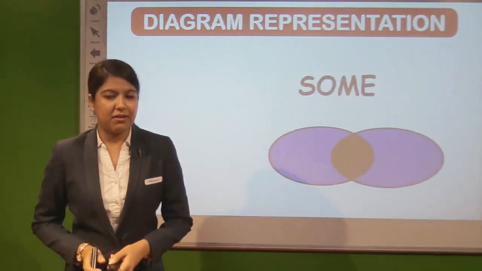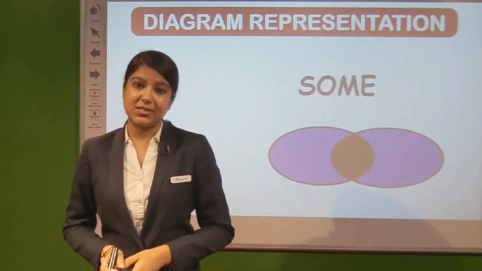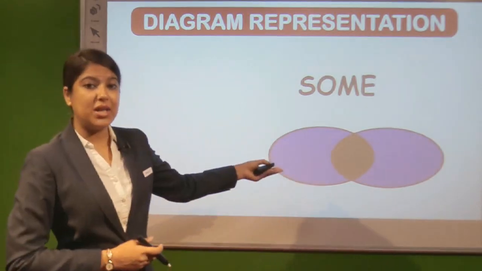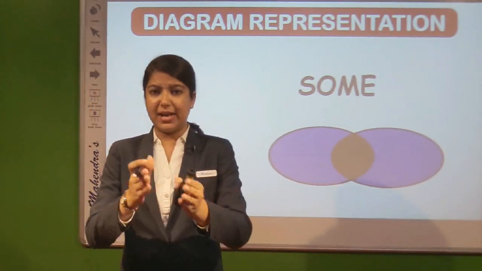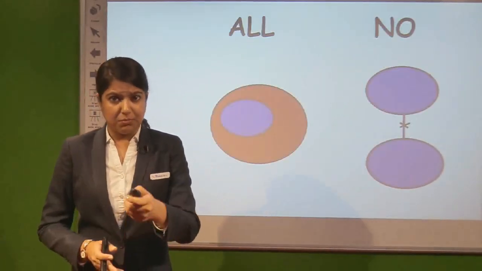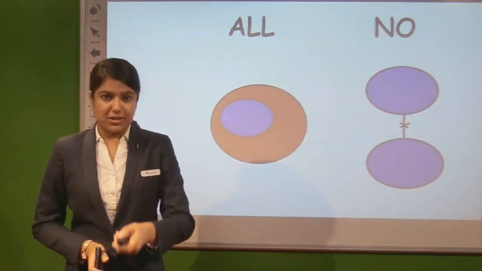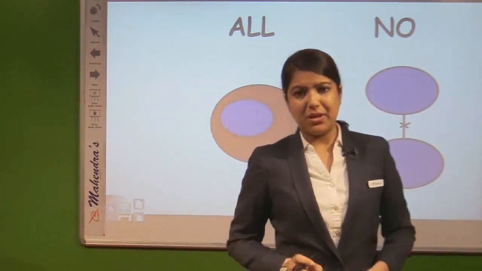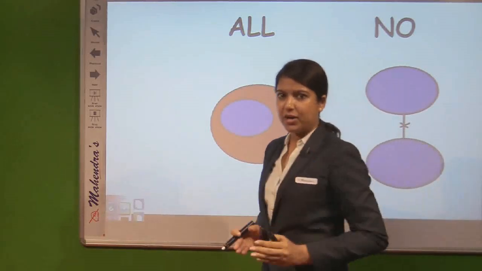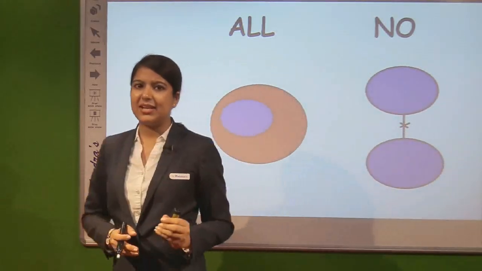Have a look at the diagrams. Diagram representation for some: definitely some part showing some relation of one character to the second character. Then moving further with all and no. As I have said earlier, all resembles the whole part of the first character inside the second character.